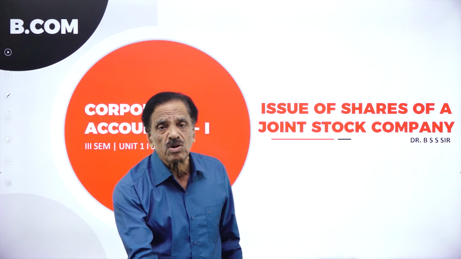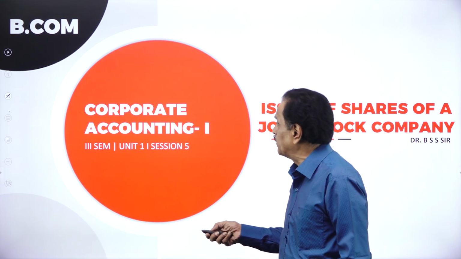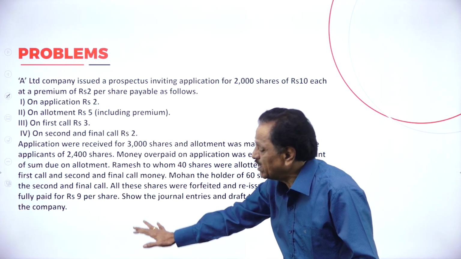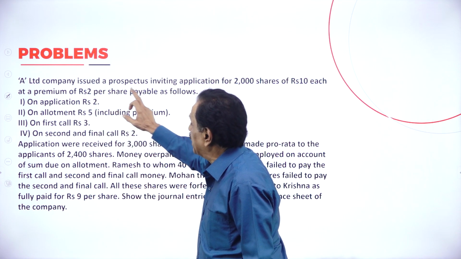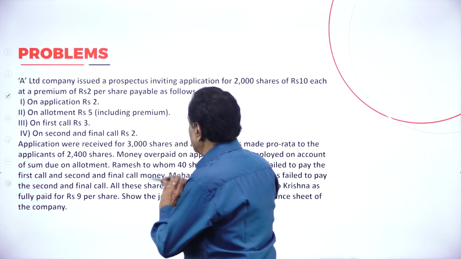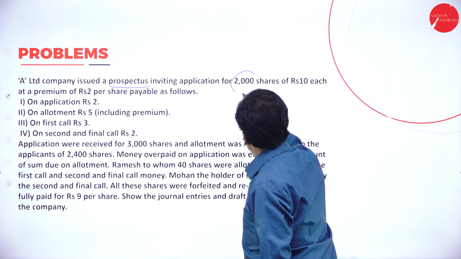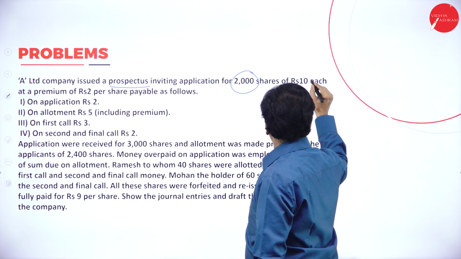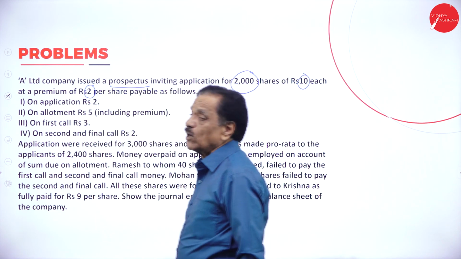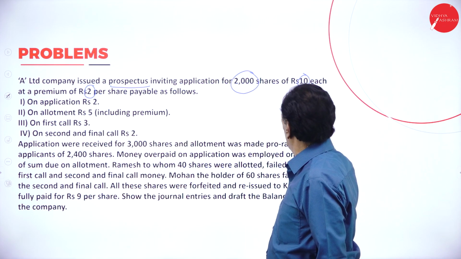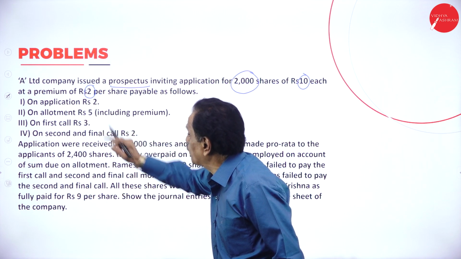Now, we are going to solve the problem when the shares are issued at a premium. We'll go through the problem now. So, this is one of the good problems we are going to solve. A limited company issued a prospectus inviting application for 2,000 shares of rupees 10 each at a premium of rupees 2 per share. What's your face value? 10 rupees. How many shares? 2,000 shares issued at a premium of rupees 2.